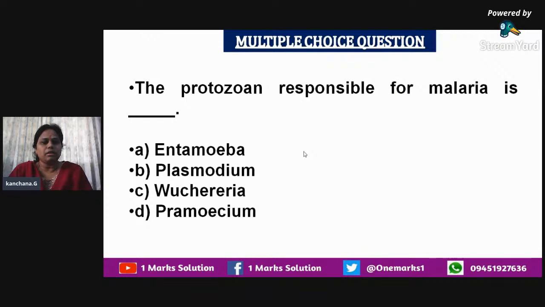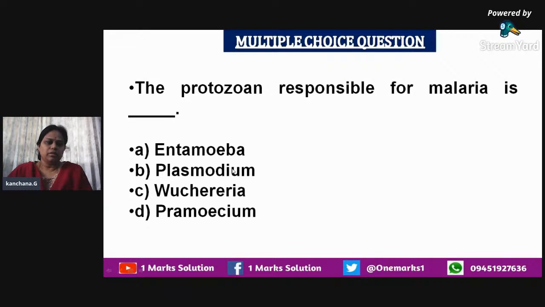It also needs two hosts, the human being and the mosquito, for completing its life cycle. By learning the infectious cycle of this organism and the hosts where it completes its life cycle, we know very well that the answer is going to be Plasmodium.